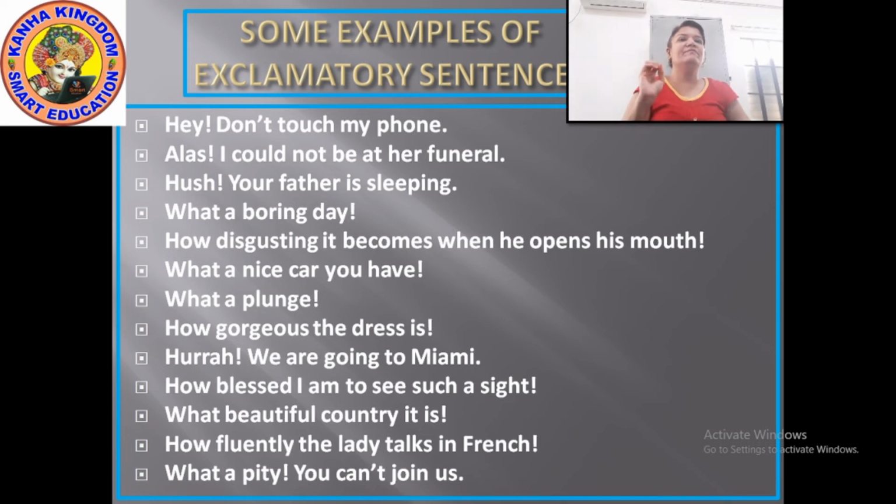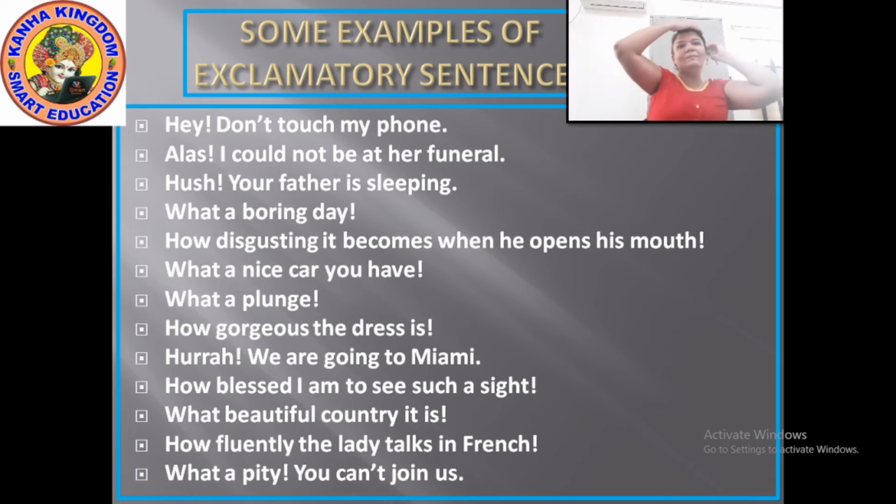Hooray! We are going to Miami. When you express an emotion of happiness, right? But here the sentence is not ending with an exclamation mark, because in this sentence we have used an exclamatory word, that is hooray, and the exclamatory word ends with an exclamation mark, and the rest of the sentence ends with a full stop.